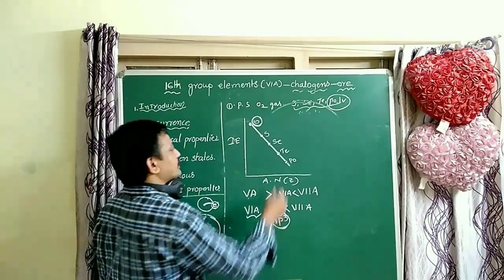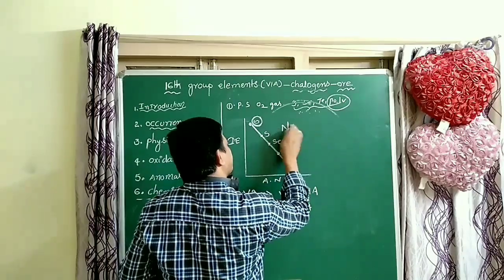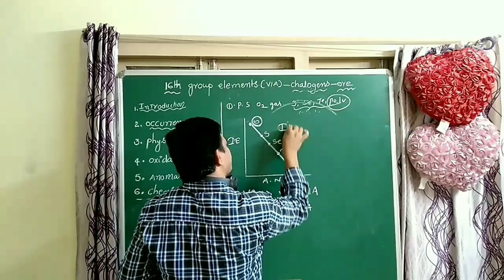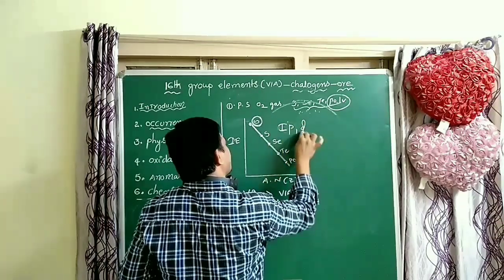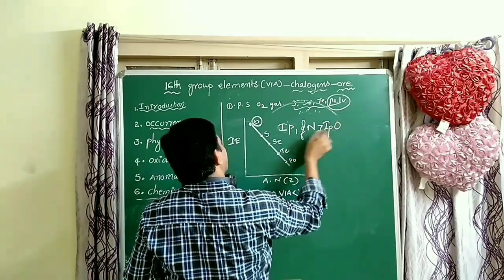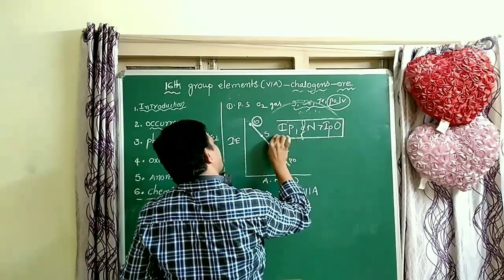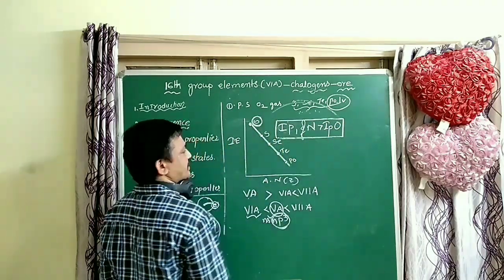The first IP of nitrogen is greater than the first IP of oxygen. Why? Because nitrogen has the np3, or 2p3, configuration, the most stable configuration.